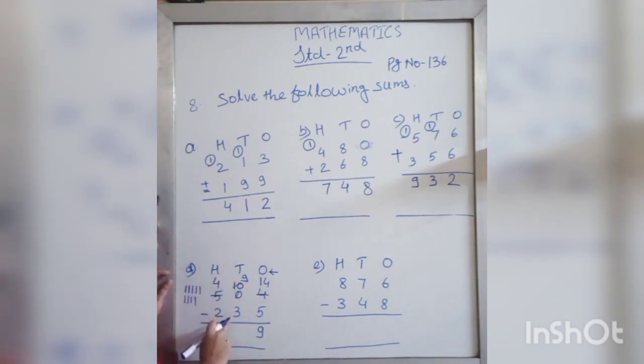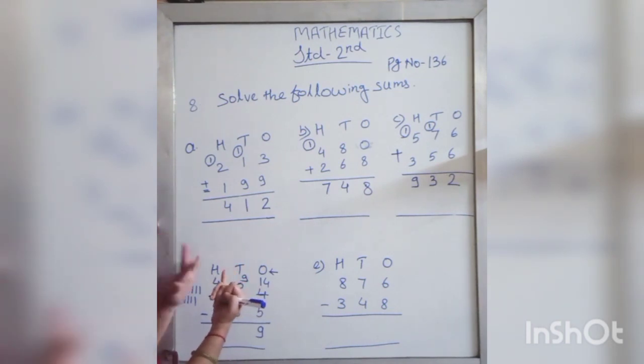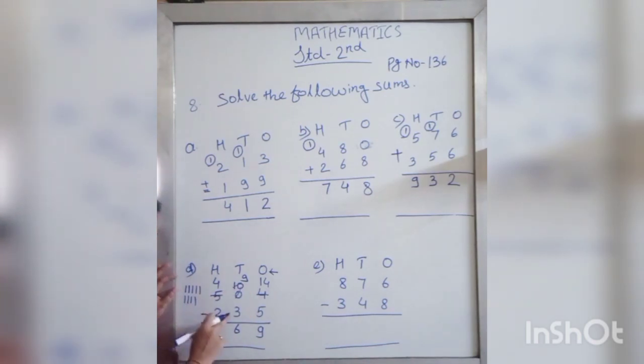Now see the numbers on the tens place. Subtract 3 from 9. You can do it on the fingers also. Take 9 fingers. How many do we have to subtract? 3. So 1, 2, 3. How many fingers are left here? 1, 2, 3, 4, 5, 6. So 9 minus 3 is equal to 6.